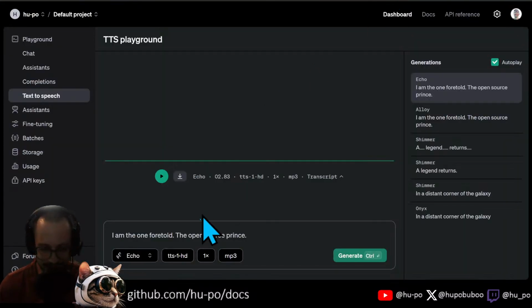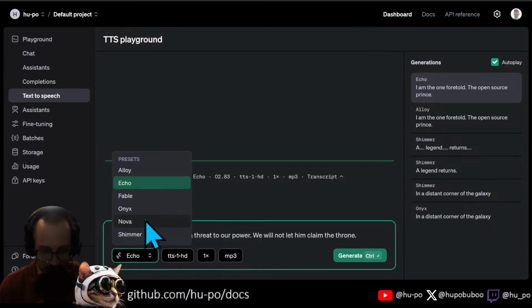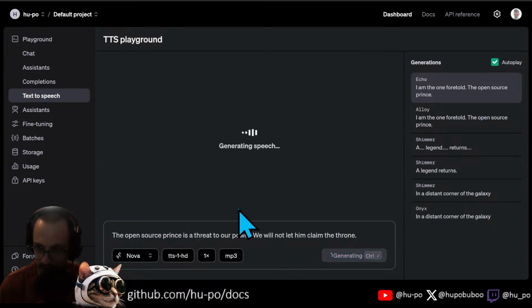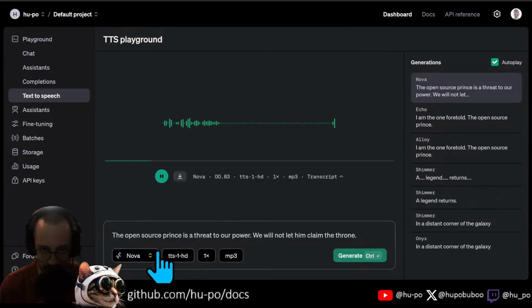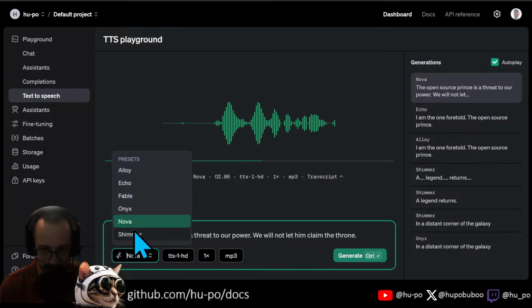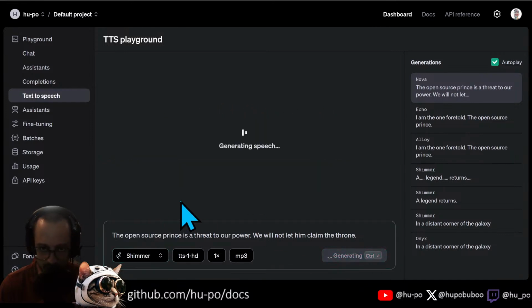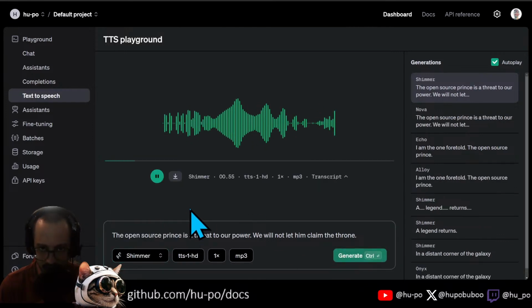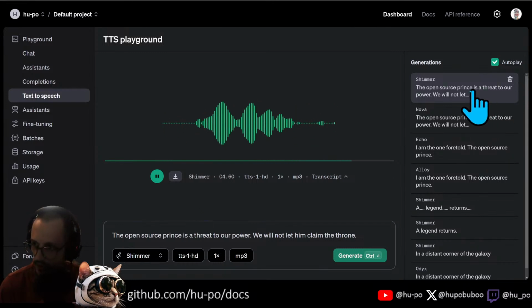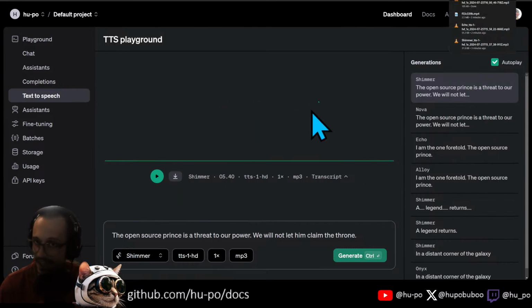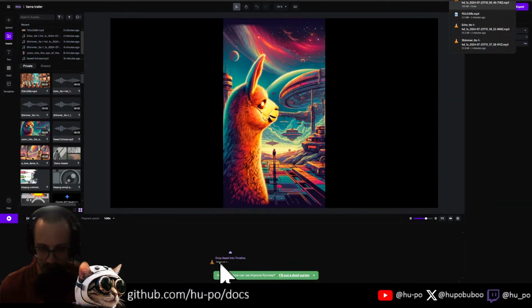I wish we had a kind of an evil voice, to be honest. None of these are evil. The open source prince is a threat to our power. We will not let him claim the throne. There's absolutely no... The open source prince is a threat to our power. We will not let him claim the throne. All right, that one seems a little bit better. Let's put that in there. Boom, into our trailer here.